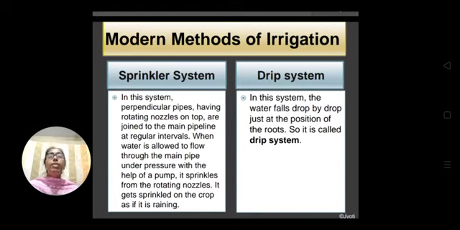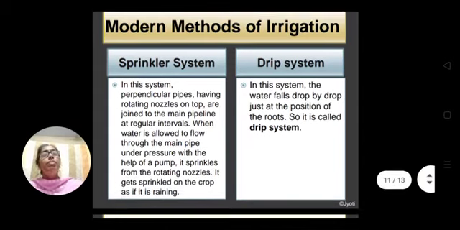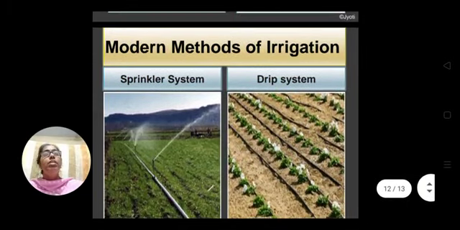At regular intervals, these pipelines are there, and when water is allowed to flow through the main pipe under pressure with the help of a pump, it sprinkles from the rotating nozzles, and it gets sprinkled on the crop as if it is raining. Okay, so here let me show you the diagram of the sprinkler system.